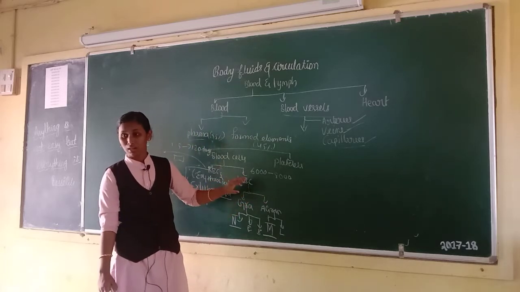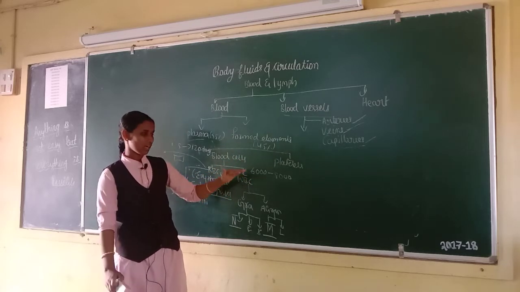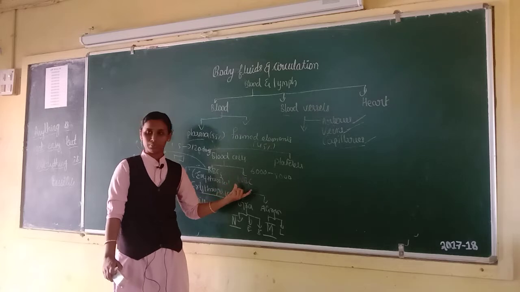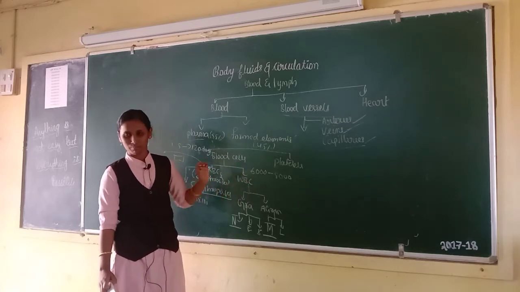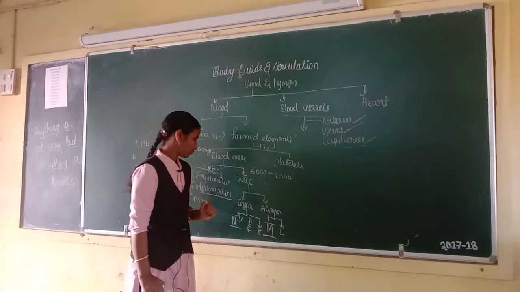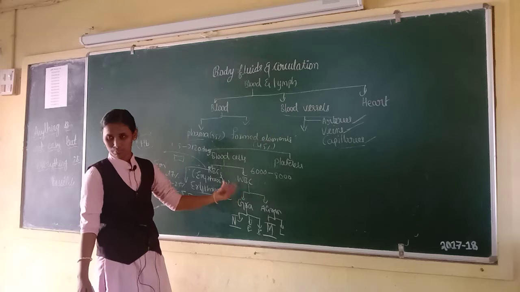Increase in the number of WBC, that condition is called leukemia. And decrease in the number of WBC, that condition is called leukocytopenia. This is all about WBC.